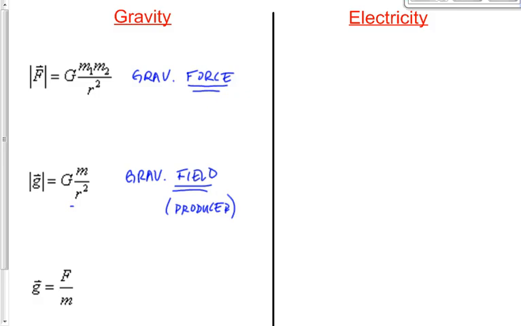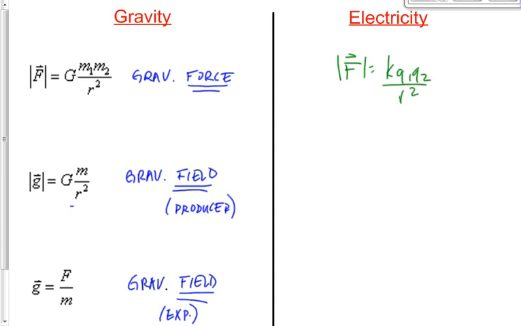If you have information about the pen, the experiencer, and you wanted to find the field strength, then this is the equation you'd use. You guys have used all 3 of these equations lots in Physics 20. Now, what are the analogous electricity equations? The first one we've already done. F is equal to k Q1 Q2 over r squared. Instead of G m1 m2 over r squared, we get k Q1 Q2 over r squared.